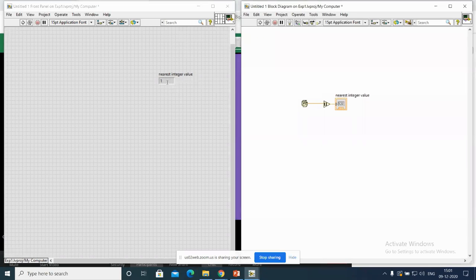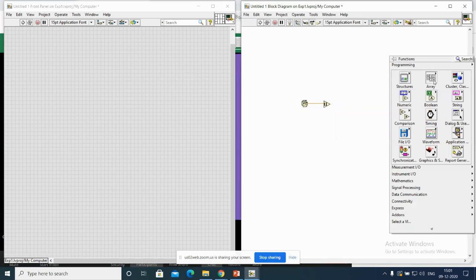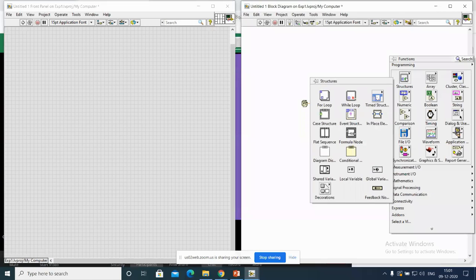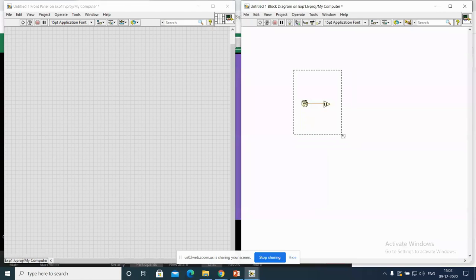Look at this one. This one is 1. Now also 1. Now also 1. Now it is 0. Look here, so this is general. Till now I generated only 1 bit, so I want to repeat this program a number of times. In this case, I can use the structure. Which structure? For loop. Use the for loop.